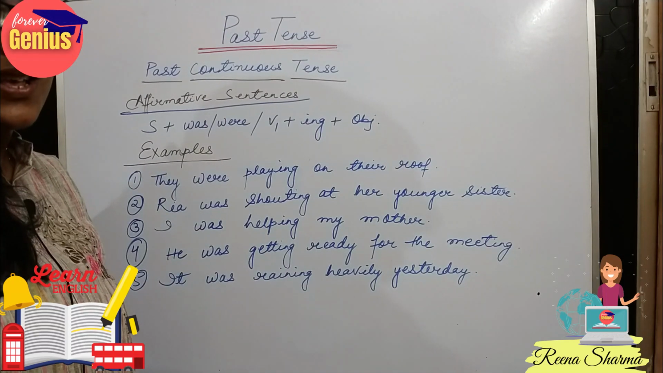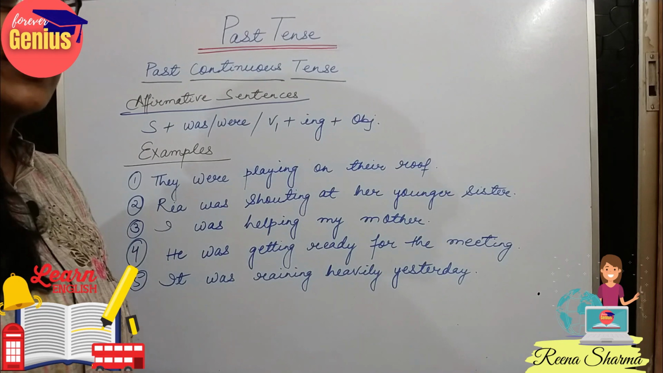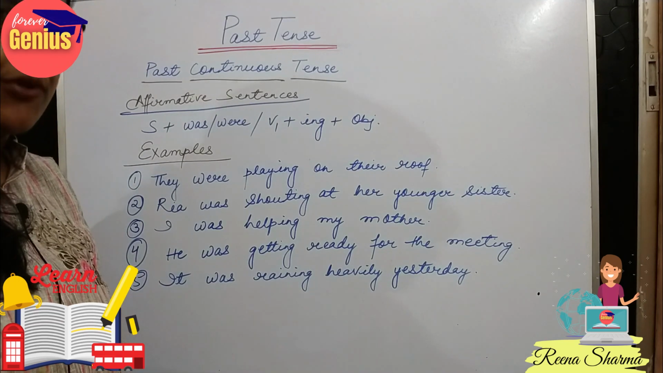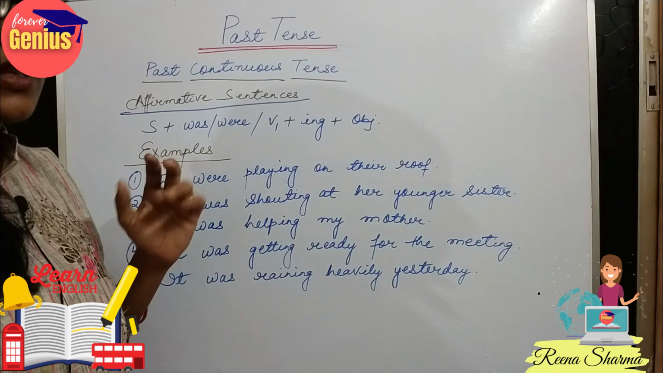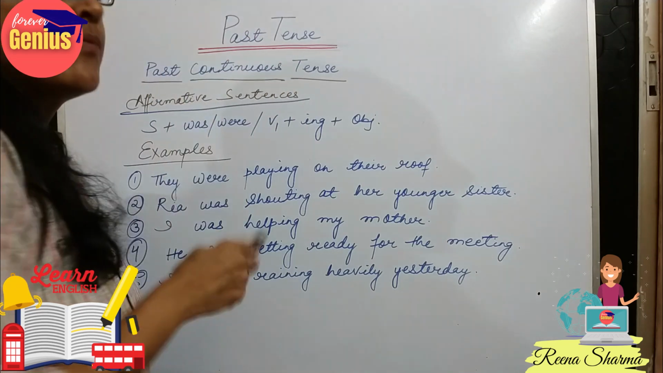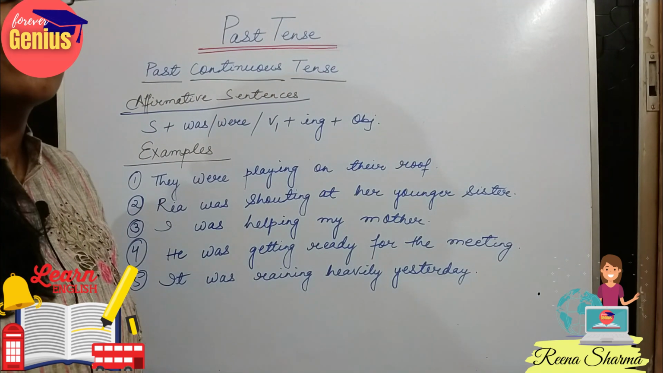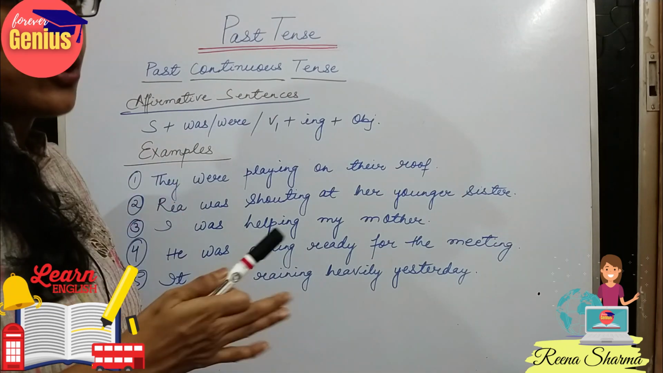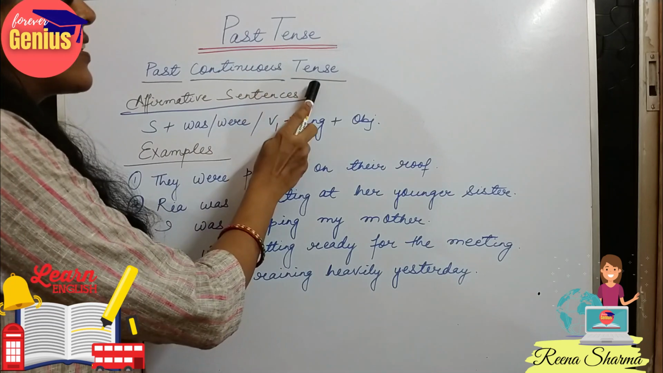Hello students. So in our last video, we started tense, then we did simple tense with all the 4 forms, and then we did our past tense. So the first form of tense is already done, which is simple tense, or we can also say simple indefinite tense. Now we will come to our second form of the tense, which is past continuous tense.